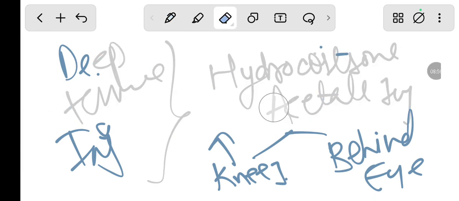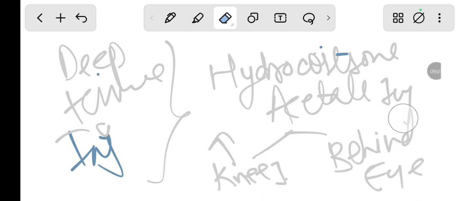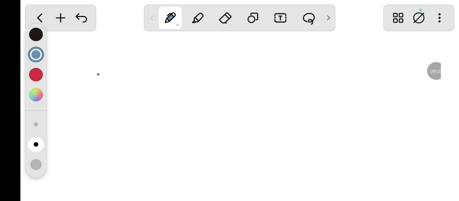Now let's do the intra-arterial injections that are given in cancerous conditions and to form a contrast medium for angiography. I've already explained that. Now let's do the systemic one.